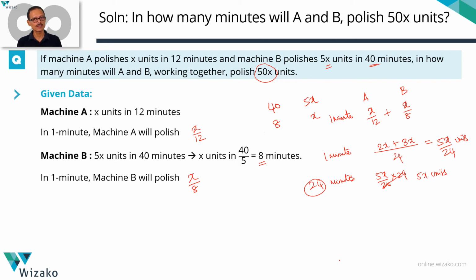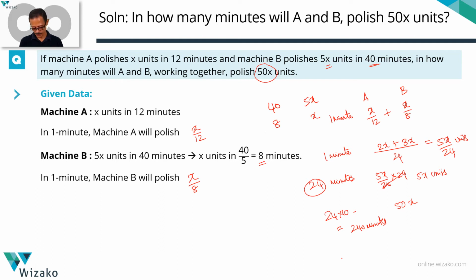That's step number 1. The question is asking us, how long will it take to polish 50x units? 50x units is 10 times 5x units. So it's going to take 10 times as much time. So that's going to be 24 into 10, which is equal to 240 minutes. So to polish 50x units, the 2 machines working together will take 240 minutes.